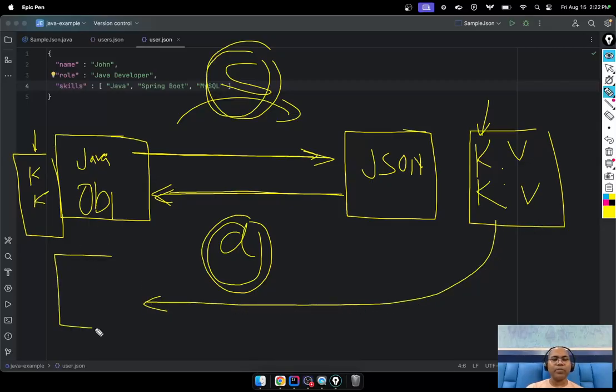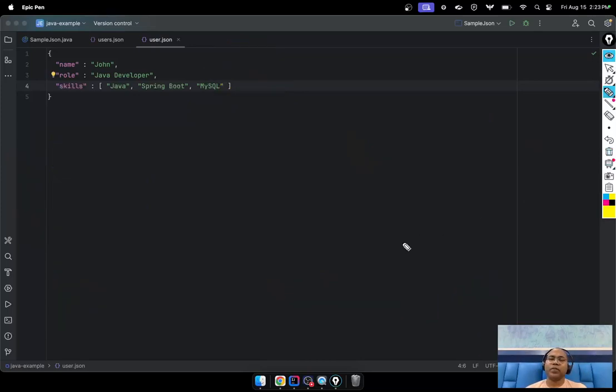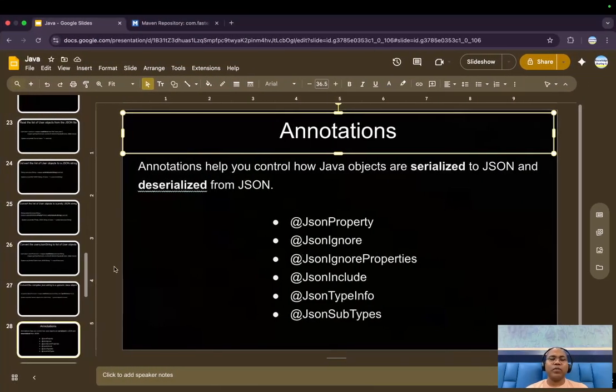Or if you are converting a Java object to a string, let's say field 1, field 2, field 3, you want all fields, maybe two fields you don't want, you want to ignore something. So you want to control which Java field goes to the JSON, which Java field you don't want, and what the key name would be. So for these kinds of controls, annotations help us. So let's talk one by one.